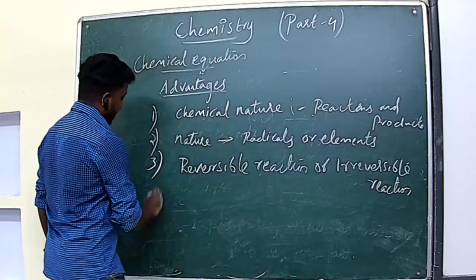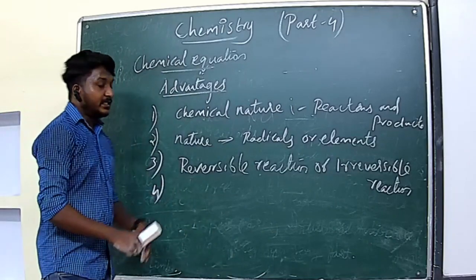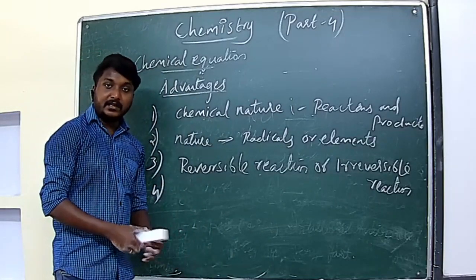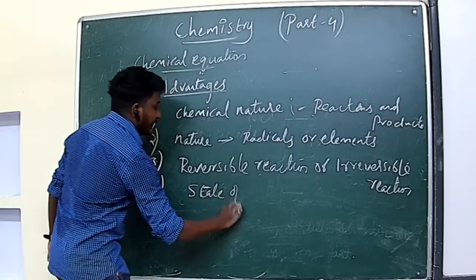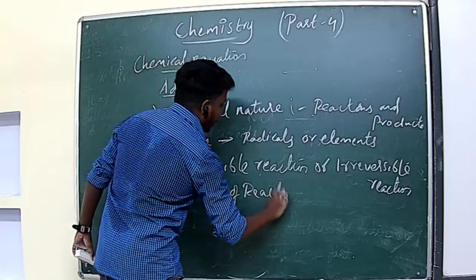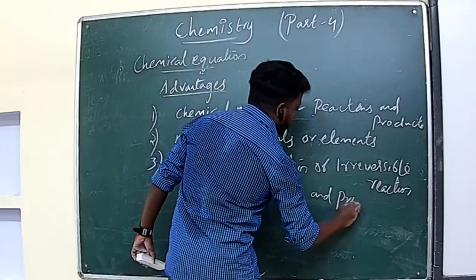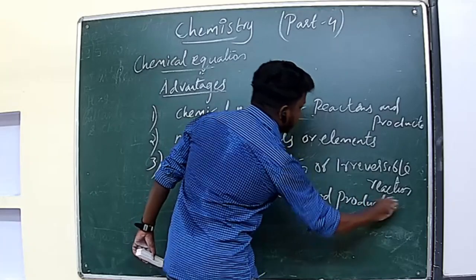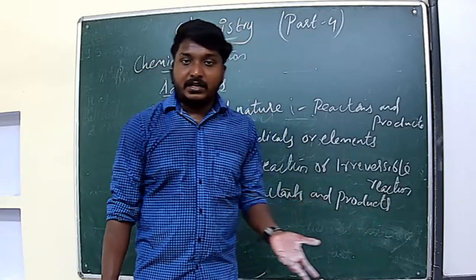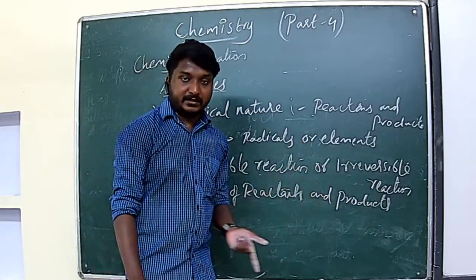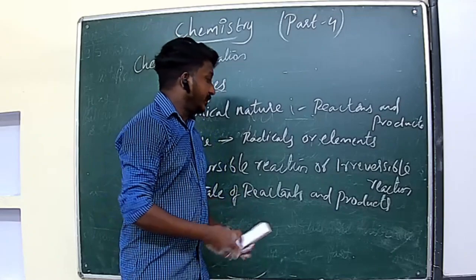Then we can understand from the chemical equation the state of the reactants and the products. State means what? From the chemical equation we can understand whether it is a solid state, liquid state, or gaseous state. Clear? Those things we can understand from the chemical equations.